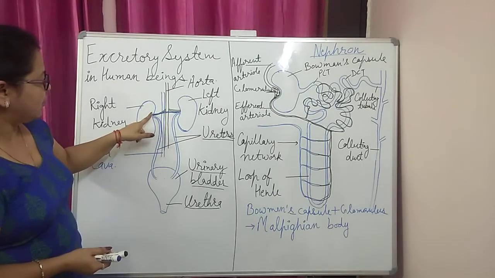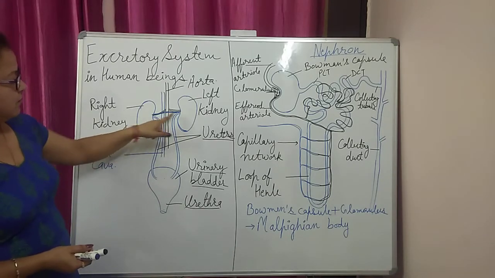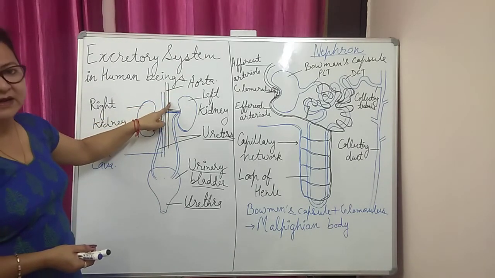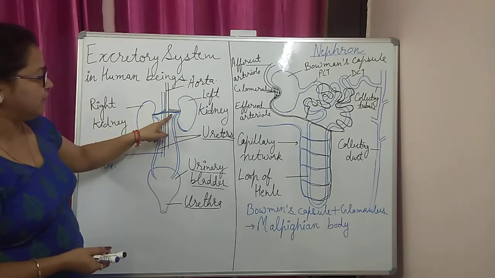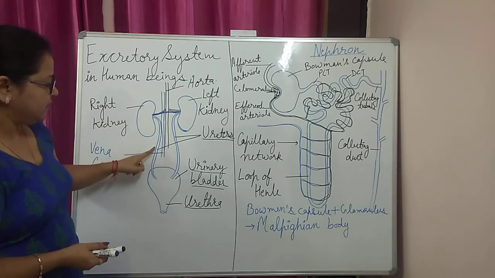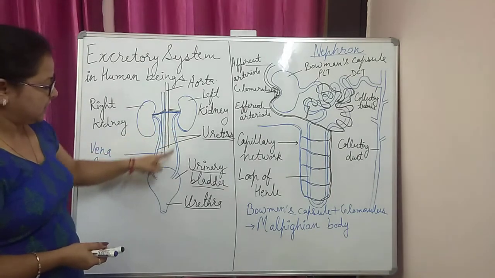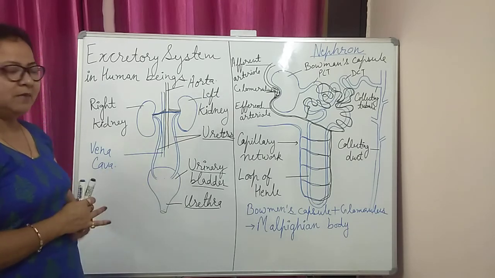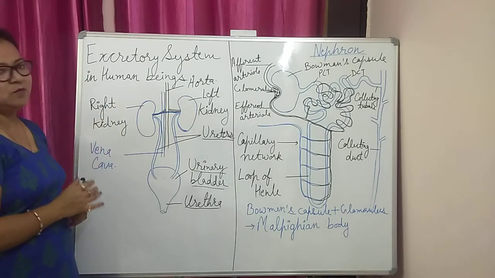This is the concave side of the kidney, which is the place for the entry of the renal artery, the exit of the renal vein, and the exit of the ureter, which brings the nitrogenous waste from the kidney and stores it in the urinary bladder. This is about the excretory system of human beings.